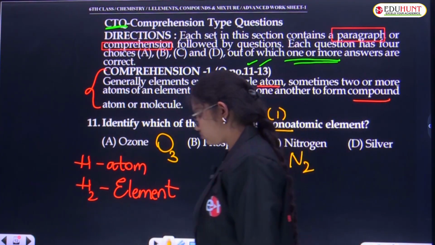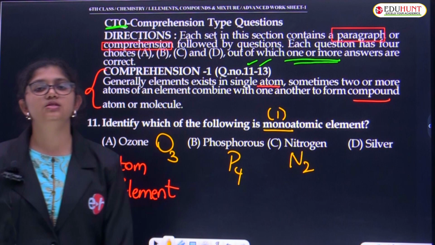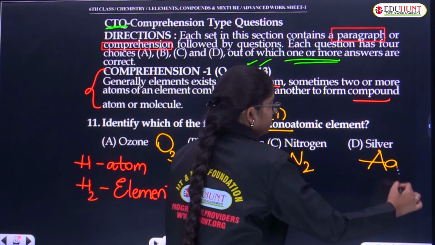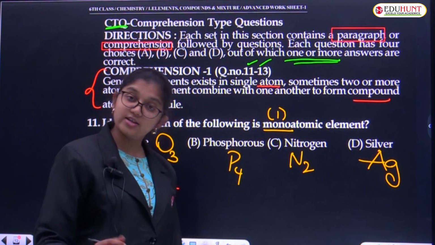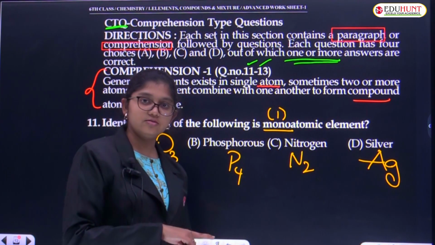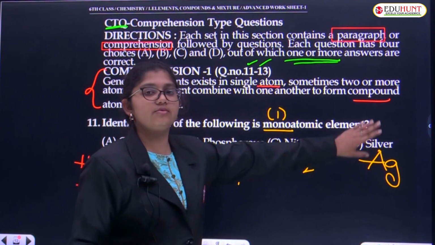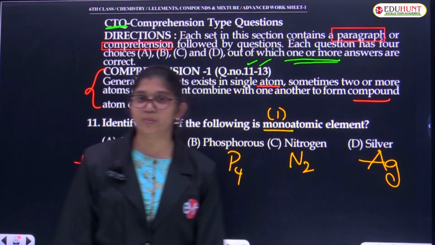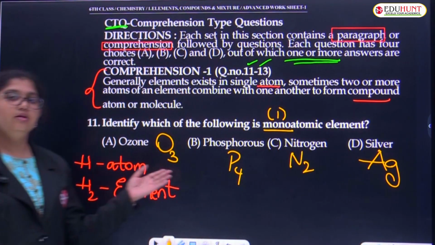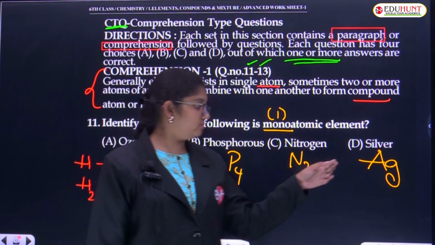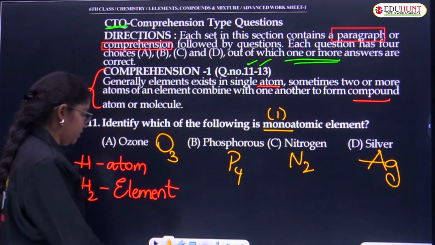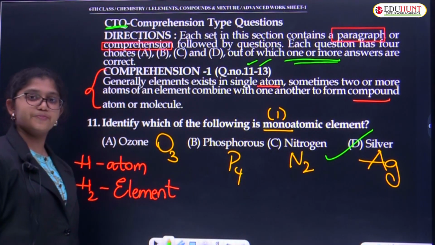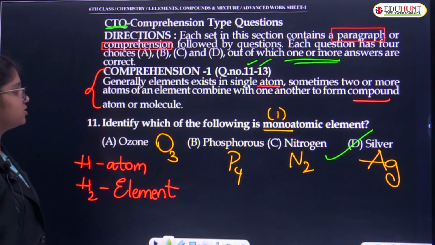Silver, symbol Ag. Is there any Ag2, Ag3, Ag4? No. Did I ever say so? No. So Ag is stable as a single Ag atom. Hence it is monoatomic, whereas the others are triatomic, tetratomic, and diatomic. The given question asks for the only monoatomic element, so here it is option D. Clear? Shall I move to the next question?